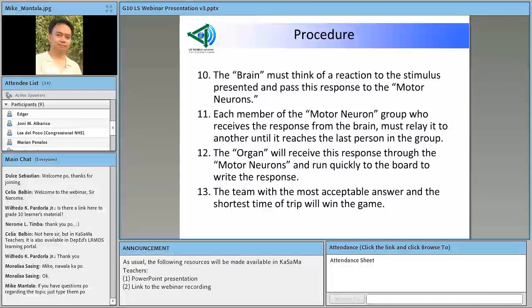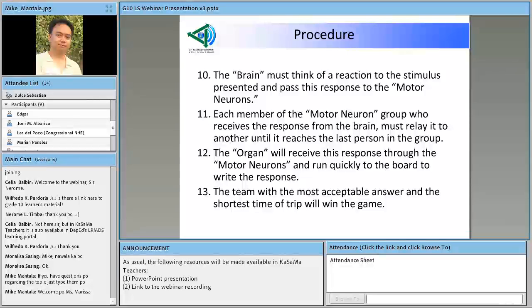Well, during the NTOT, medyo naging diskusyon ito. Kasi kung halimbawa ikaw yung organ, nabasa mo kung ano yung stimulus, eh nakita mo na, or naproseso mo na sa isipan mo kung paano mo gagawin yung response na yon to the stimulus situation, like stepping on a tack.